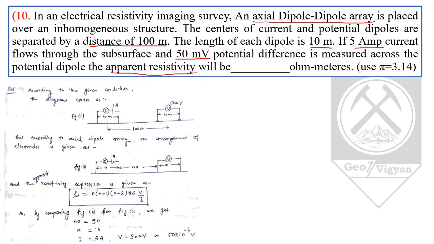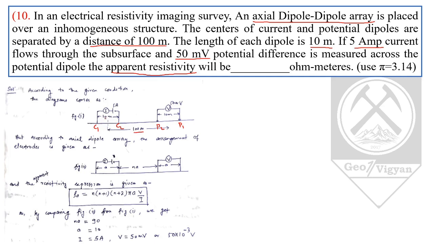So according to the given condition in the question, it is an axial dipole array. These are two current electrodes, C1, C2. These are two potential dipole electrodes, P1 and P2. The distance between the center of the current electrodes and that of the potential electrodes is 100 meter.